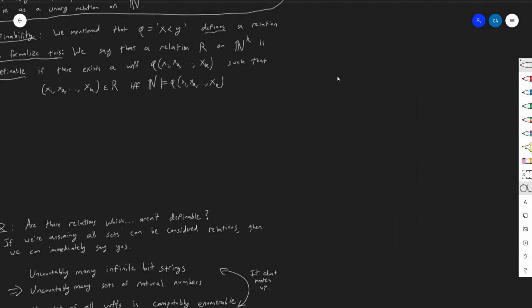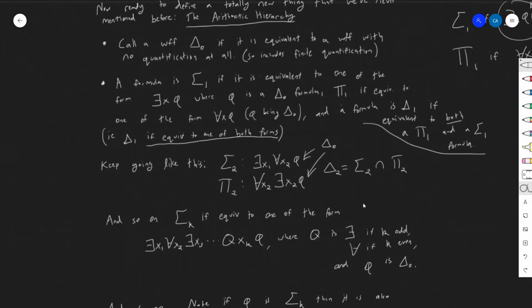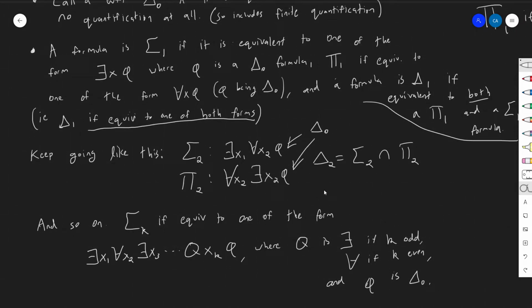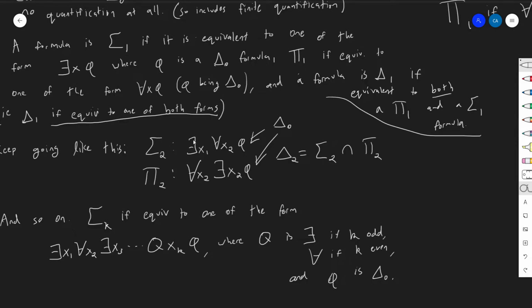Oh, I wrote that on a different page. So yeah, we mentioned this prenex normal form, this way that you could always write every formula down with leading alternating quantifiers like this. And so we're just making a hierarchy in the obvious way using that.